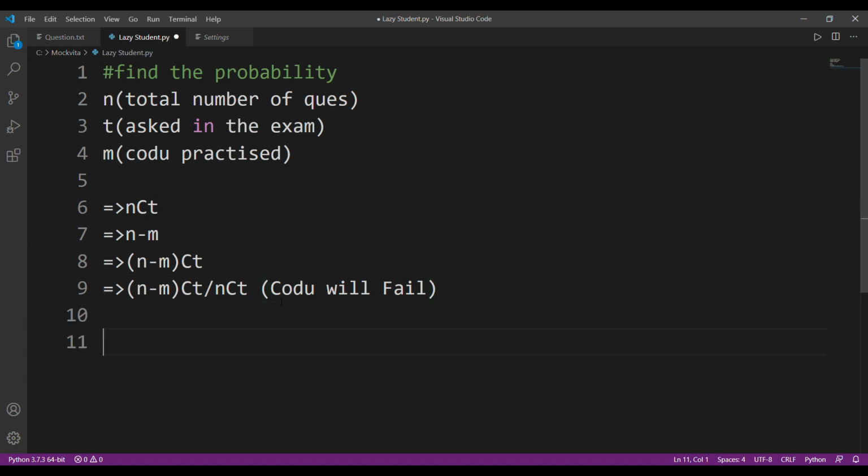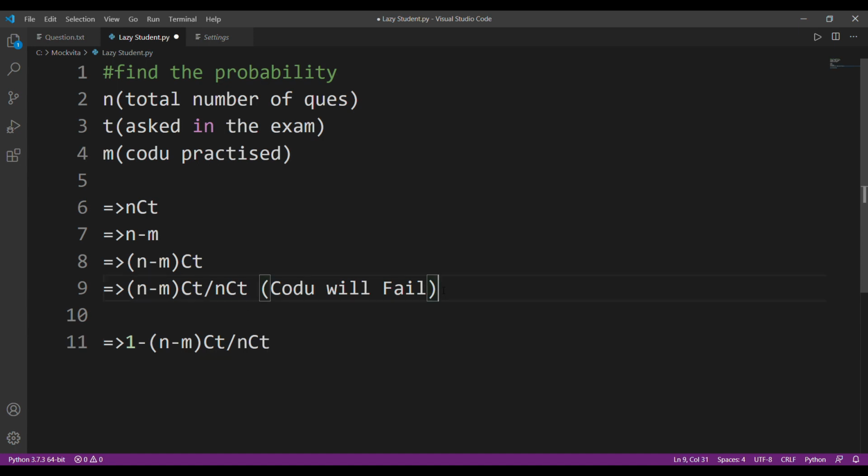Okay, if you ever encounter any question in which you have to find either this or that, the probability will most likely be like this. If we know that if he solves at least one out of the t questions, he will pass. So if he just solves one question, the answer will be 1 minus n minus m c t divided by n c t. This will be the complete probability. If he just solves one question, he'll pass the test.